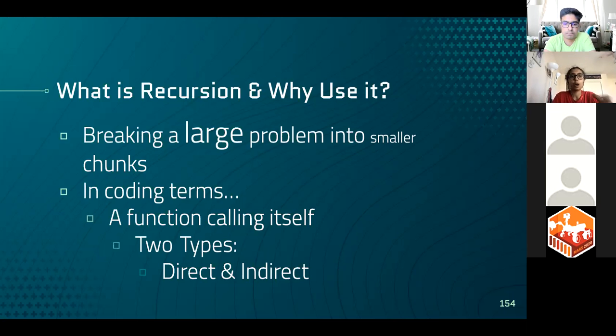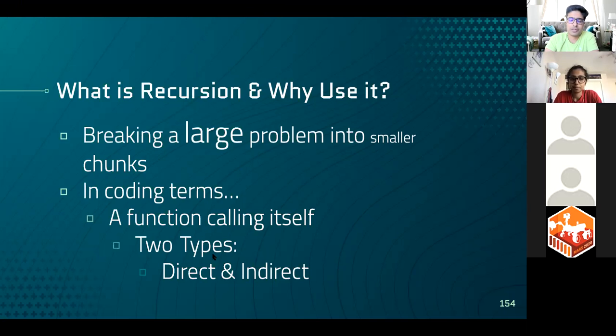So basically, why people use recursion is when there are an infinite amount of possibilities that you can go until, and you don't want to use a loop, for basically breaking a large problem into smaller chunks and then coding those to eventually solve the overall problem. And then there are two types of recursions: direct and indirect.